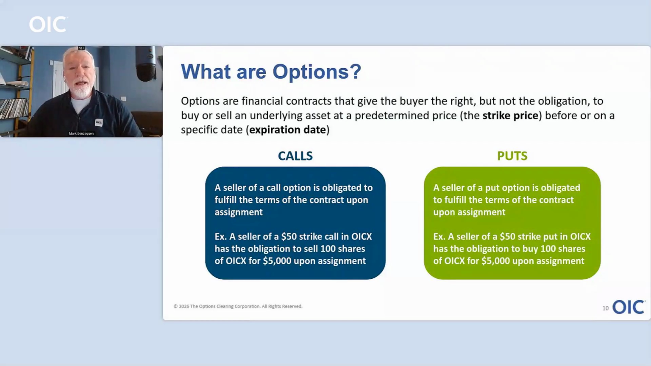You, as the seller of that put, I am basically putting my stock to you, which is where the term derives from. I'm putting my stock to you. You are now buying those shares from me at $50 a share. So you are paying me $5,000, and in return, you are receiving 100 shares of that stock. All right, does that make sense? Is that clear to everybody?